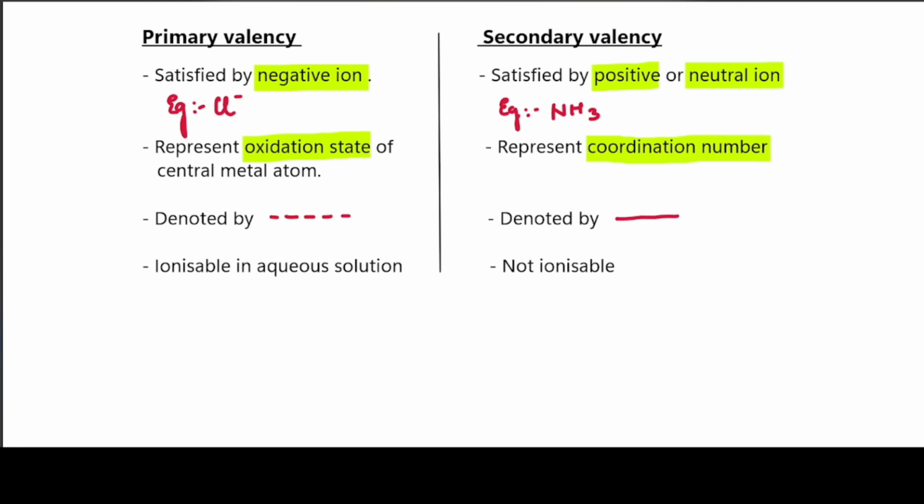Now let's move on to the next point. The primary valencies are ionizable in aqueous solution. That is, when you put this compound in water, the primary valency will be converted to ions, while the secondary valencies are not ionizable; they will not get converted to ions. This is another major difference. So the primary valencies are negative ions, which represent oxidation state, denoted by a dotted line, and are ionizable, while the secondary valency is positive or neutral, represents coordination number, denoted by a line, and is not ionizable.